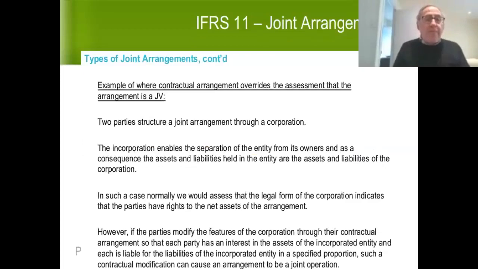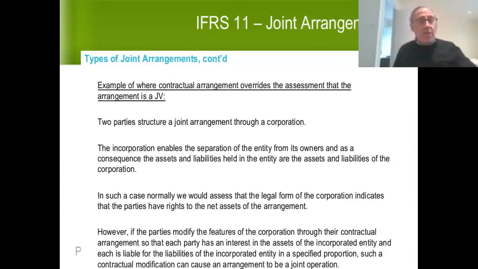Now, here is an example of where contractual arrangements may override the assessment that the arrangement is a joint venture. Let's say we have two parties, myself and Richard, and we structure a joint arrangement through a corporation. The incorporation enables a separation of the entity from its owners, and as a consequence, the assets and liabilities held in the entity are the assets and liabilities of the corporation.